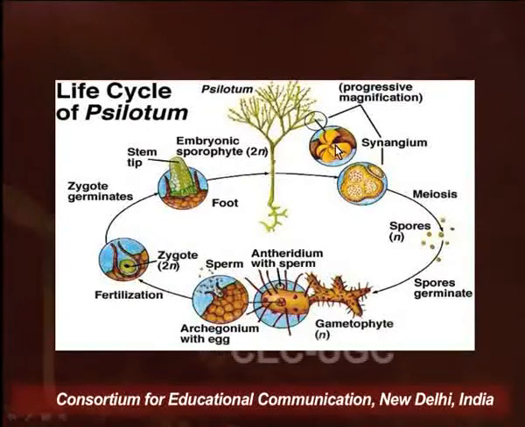So in this way we have seen the entire life cycle of Xylotum, which alternates between the gametophytic phase and the sporophytic phase. The sporophytic phase predominates the entire life cycle in case of Xylotum. So I have covered Rhynia and Xylotum in this lecture. I hope you could understand the various aspects of structure, morphology, anatomy and reproduction with the help of these genus type studies. Thank you so much.